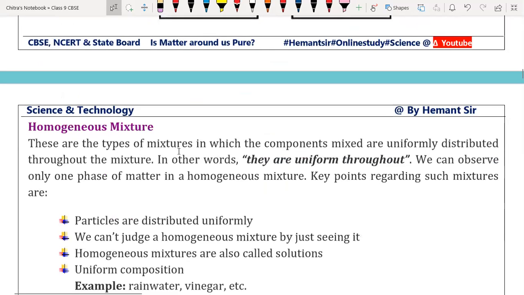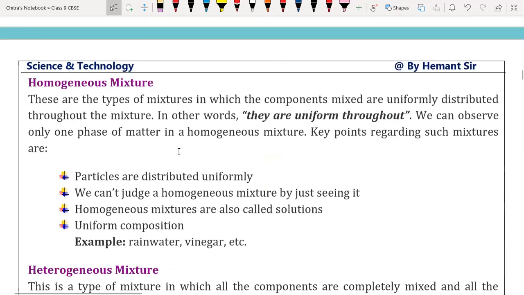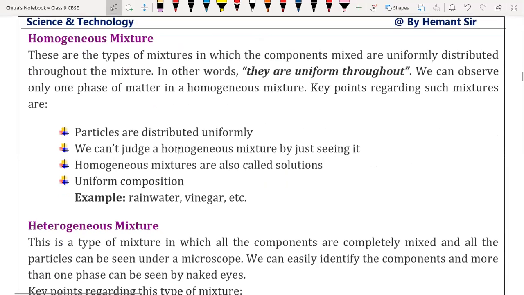So first type we have homogeneous mixture. Okay, so let's see what is homogeneous mixture. So homogeneous mixture, these are the type of mixture. See, homogeneous mixture is nothing but type of a mixture in which components mix uniformly. Okay, means they are present in the same phase. We cannot identify them separately and they are distributed throughout the mixture, and both the particles, like we are mixing two particles, then both the particles will spread uniformly throughout the mixture.